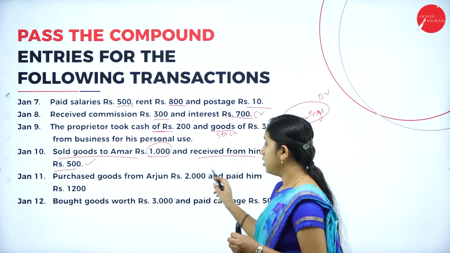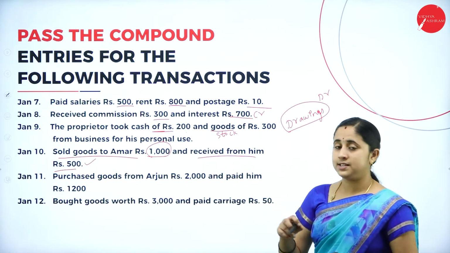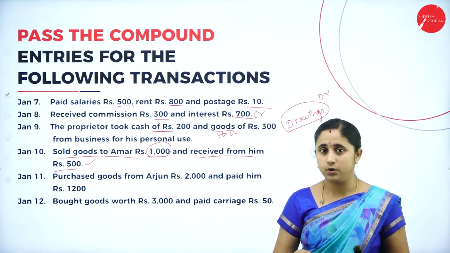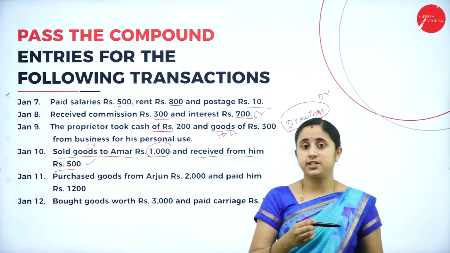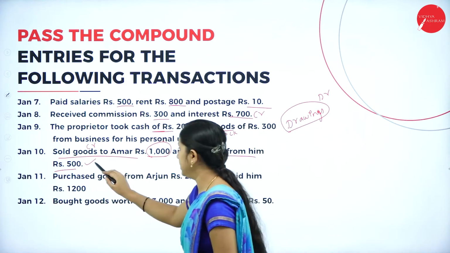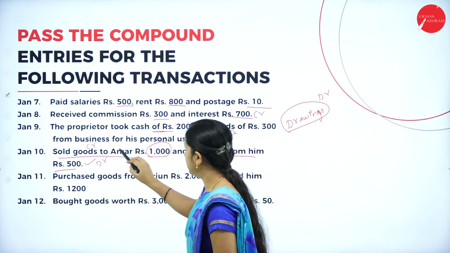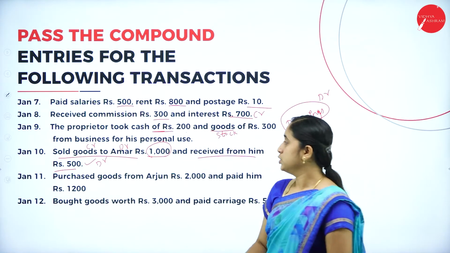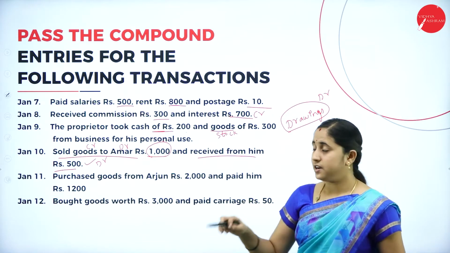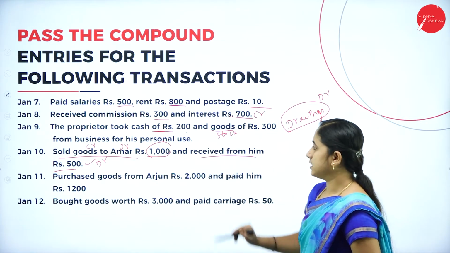You made a sale for cash as well as a credit. So, sales means asset is going out. You need to credit the sales and cash is coming in. You need to debit the cash and Amar is receiving credit. So, you need to debit the Amar. The cash account debtor, Amar account debtor to sales account.